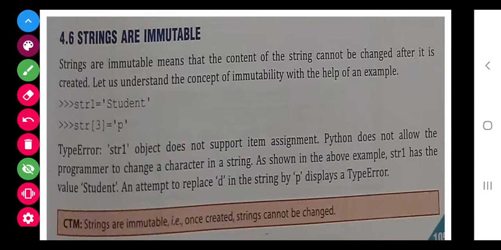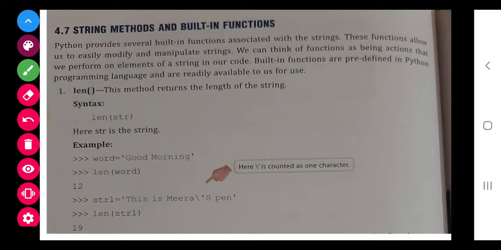You are going to learn various mutable things also, like list is mutable, that will be your next chapter, and dictionary is there. Many things in Python are mutable, but string is immutable. So your next topic is string methods and inbuilt functions.